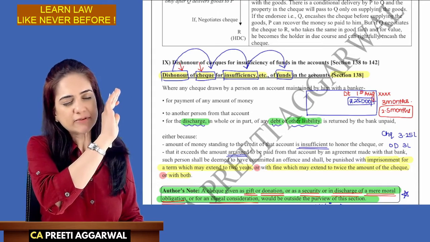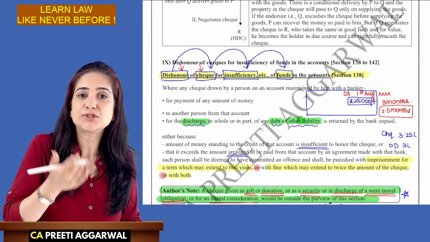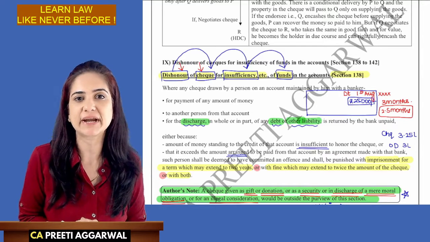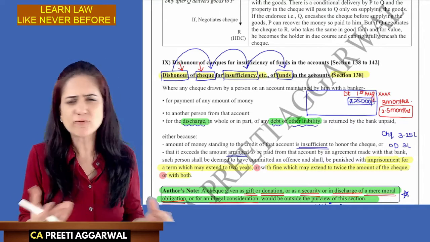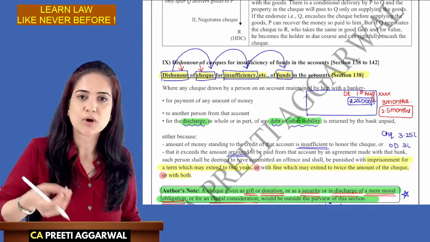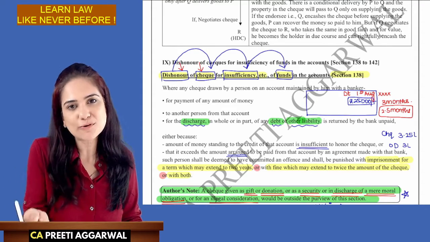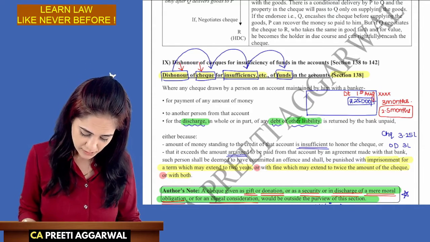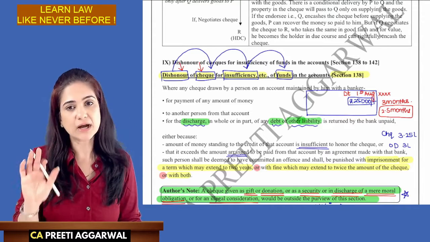Section 138 will not apply when I am issuing a check for reasons other than discharge of debt or liability. Ma'am, what is debt? What is liability? Like, I purchased goods from you, so I need to pay money. I have taken a loan from you, I need to pay money. Any debt or liability, and that is returned unpaid.